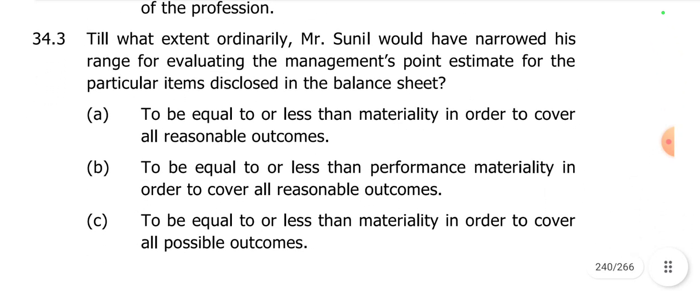Next question, to what extent would Mr. Sunil ordinarily have narrowed his range for evaluating the management's point estimate for the particular items disclosed in the balance sheet? This particular point has been discussed in your auditing standards book that has been given to you, which is part A. I had taken a screenshot of it. Let me just take you through it.